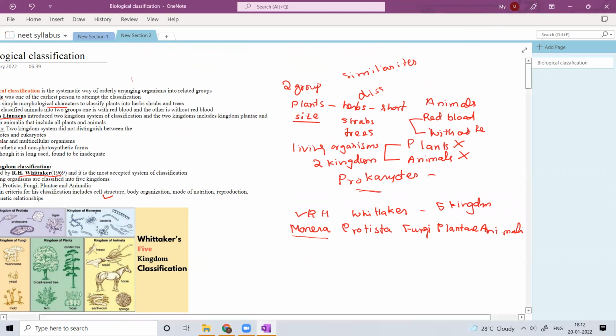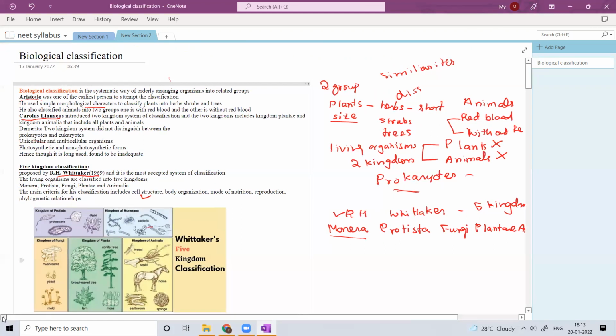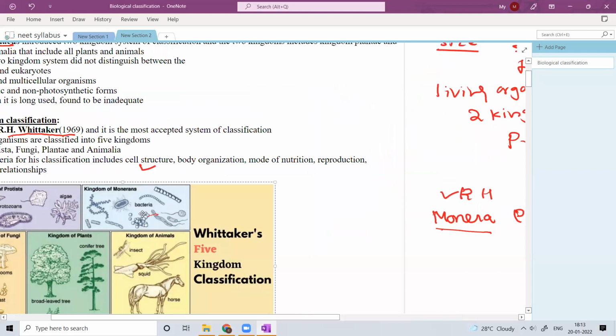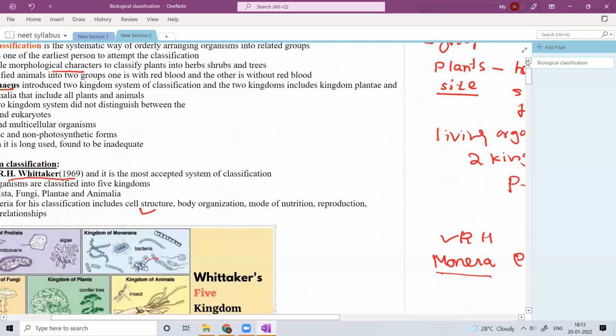In the image you can see this. So here is the kingdom Monera.